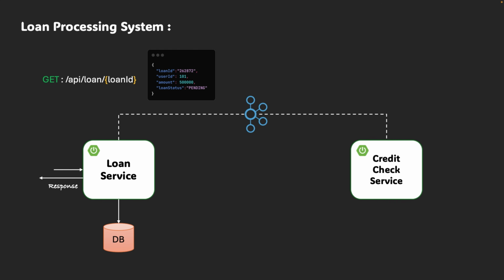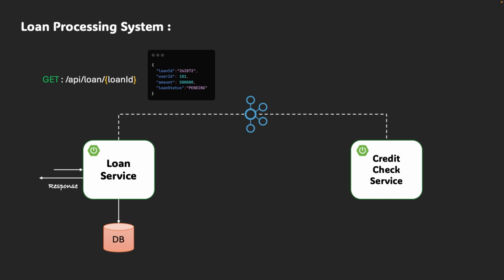Okay. Now, if a user wants to check the status, he can simply call the GET API, which will currently give the status as pending, because at the first step we store the loan status as pending in loan service itself, right? Next, the credit check service consumes the event and does some validation, like checking the user's credit score or CIBIL score. But since this is an asynchronous call, it does not send any direct response back to the loan service, indicating whether the user's credit score is good or bad, right? And that's where the real challenge begins.